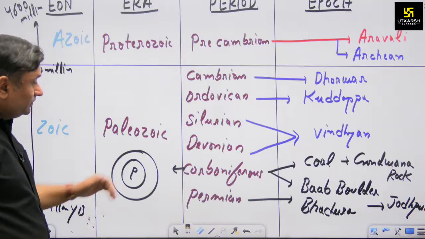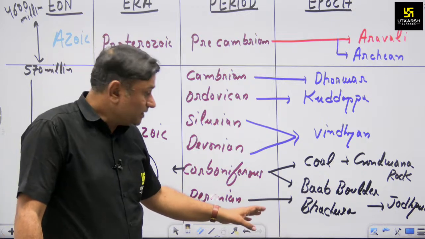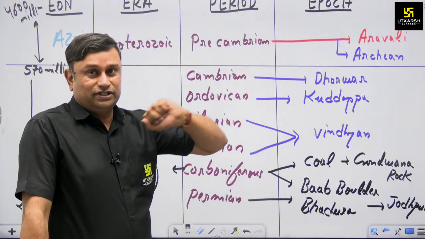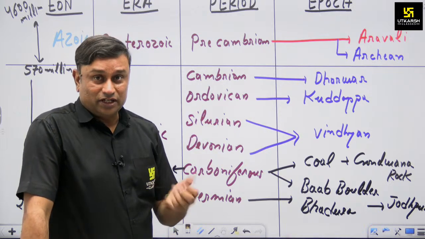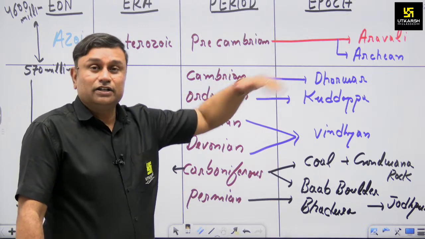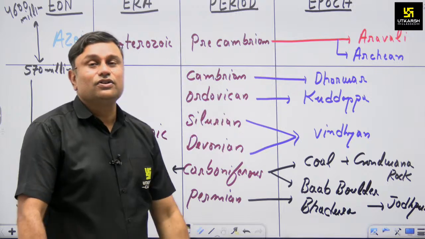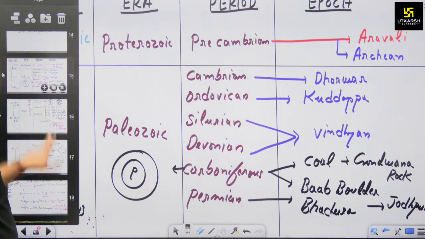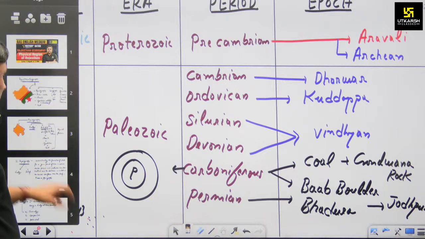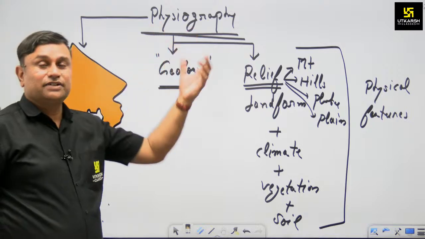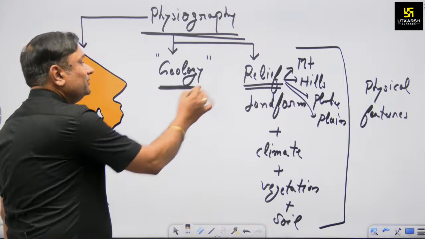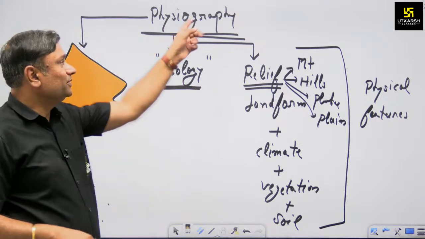Even the Carboniferous-Permian period, the Bap boulder bed, Bhadura formation, in India the Gondwana rock system in the Chota Nagpur region, even before that Vindhyan, Cuddapah, Dharwad, Archean, all this sequential chronological development has to be discussed in the first section of our physiography, and all the aspects we have learned today come under geology, which is a part of physiography.